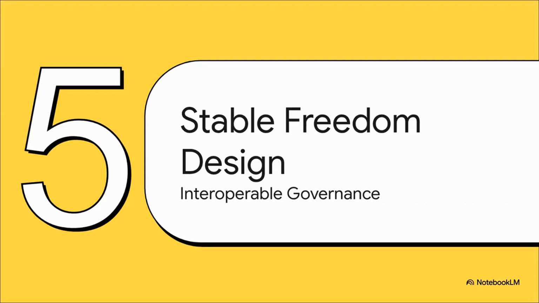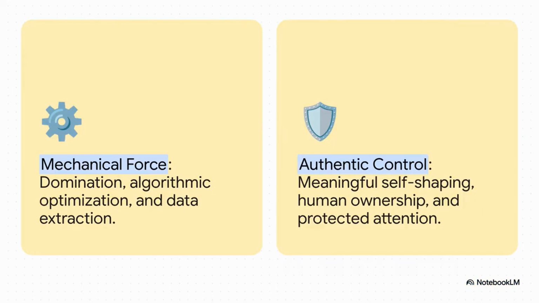Section 5, Designing for Stable Freedom and the Governance of this Interoperable Reality. Because this tech is integrating into really high-stakes human environments, like medical rehabilitation or collaborative education, we face a massive choice regarding control. On one hand, you have mechanical force. That's using this interconnected system for domination, rigid algorithmic optimization, and excessive data extraction. It's the dystopian route. On the flip side, the scholarly literature points toward authentic control. This means using the technology to foster meaningful self-shaping, real human ownership, and adaptive support. We absolutely must reject mechanical force to prioritize true human agency.